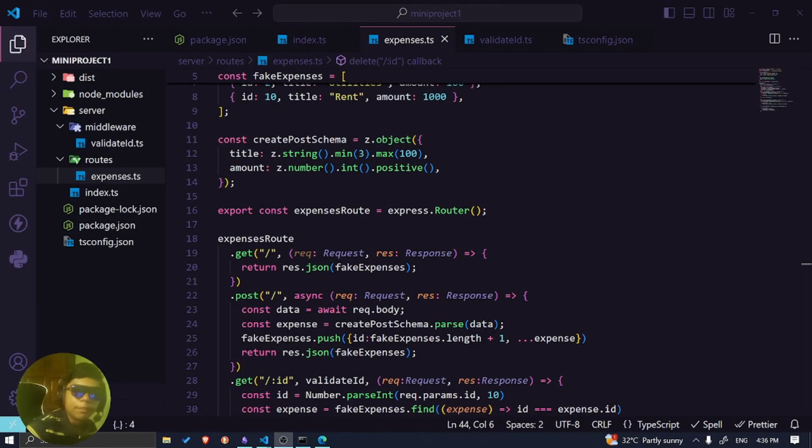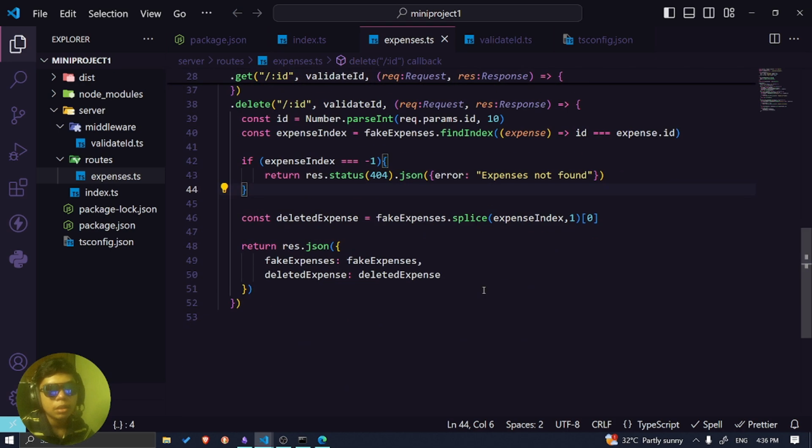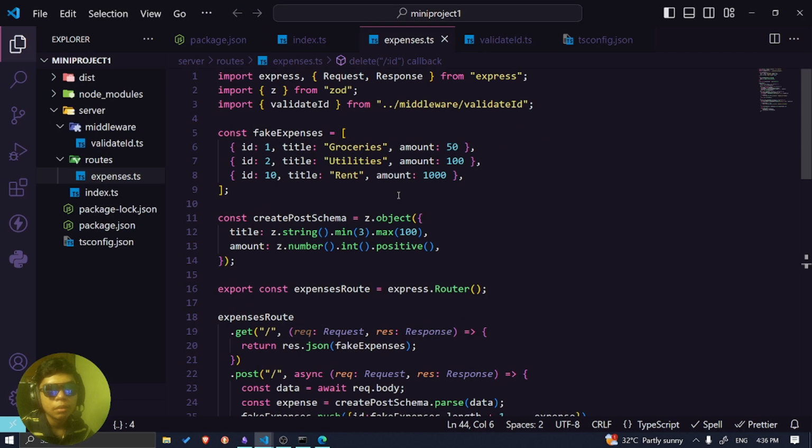Alright, so I'm back now. Let me check if everything's ready. Okay, so it's basically the last time is what we had for the server. And right now we have to do the front end part. Okay, so let me go to Vite, get started, and we basically want to do the routing.